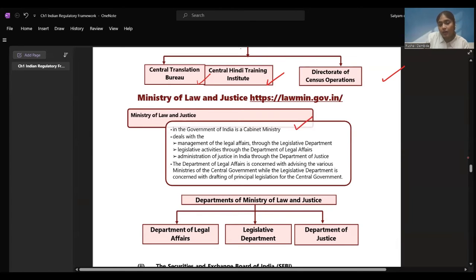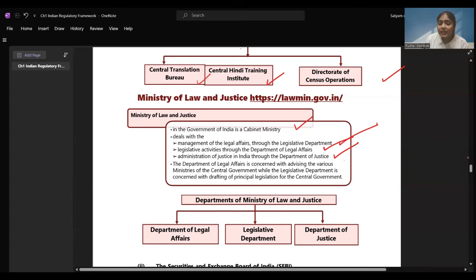The Ministry of Law and Justice in the Government of India is a cabinet ministry that deals with management of legal affairs through the Legislative Department. All the legal affairs should be managed. So the Legislative Department are the people who are going to do the law related things, the courts, etc. Legislative activities through the Department of Legal Affairs. If you have followed the rules and regulations, you have filed the returns on time, all these things are taken care of. Administration of Justice in India through the Department of Justice, right? These are the three departments, how they are divided.